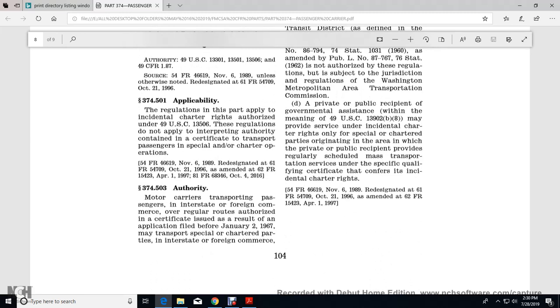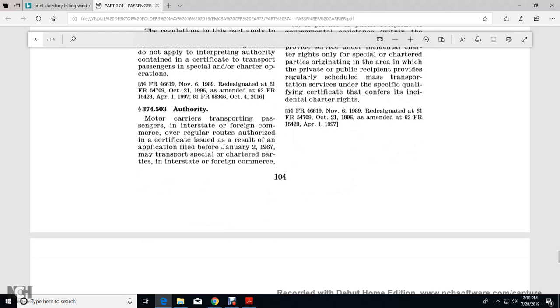A private carrier receiving public governmental assistance within the meaning of Title 49 13902(b)(2) may provide services in incidental charter rights of special charter parties originating in the area where the private carrier provides regular scheduled mass transportation services under the specific qualifying certificate that confers the incidental charter rights.